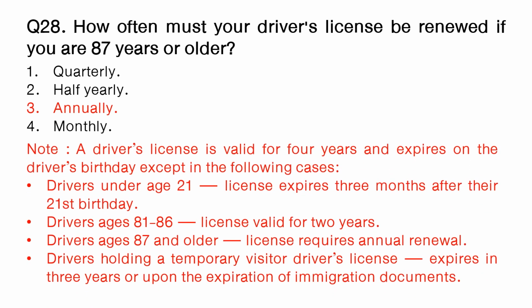Note: a driver's license is valid for 4 years and expires on the driver's birthday except in the following cases. Drivers under age 21, license expires 3 months after their 21st birthday. Drivers aged 81 to 86, license valid for 2 years. Drivers age 87 and older, license requires annual renewal. Drivers holding a temporary visitor driver's license, expires in 3 years or upon the expiration of immigration documents.